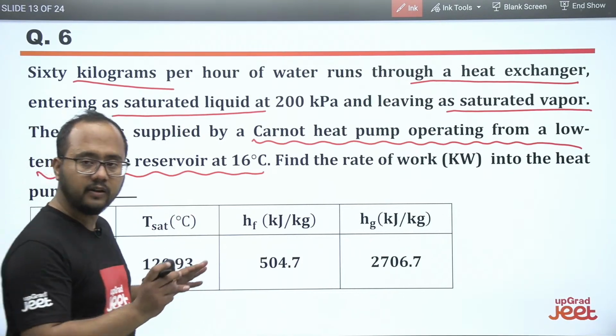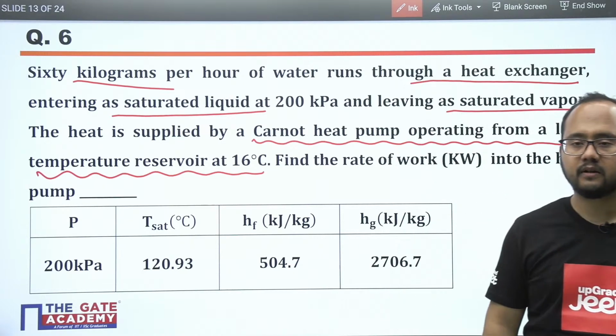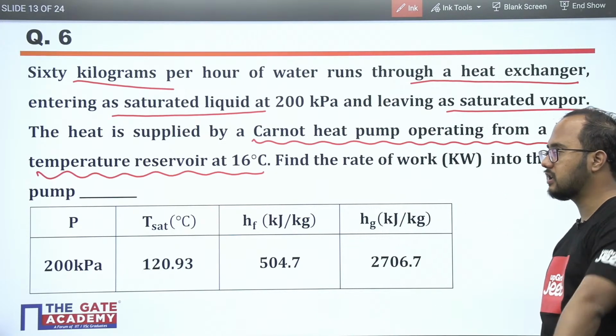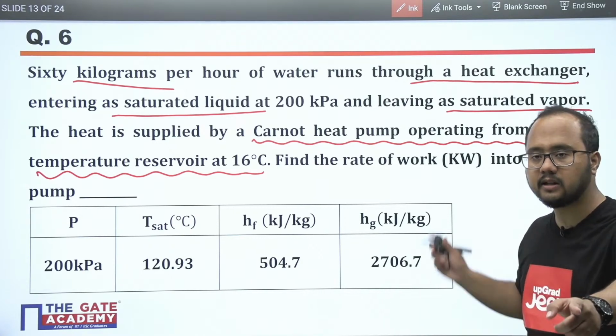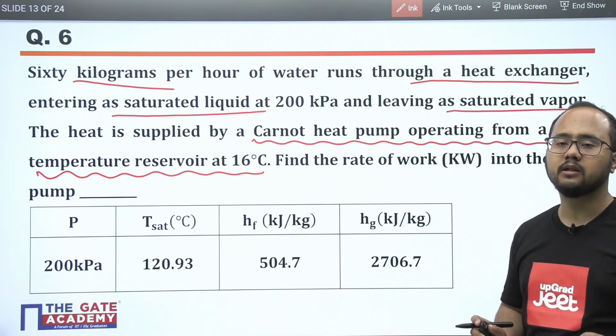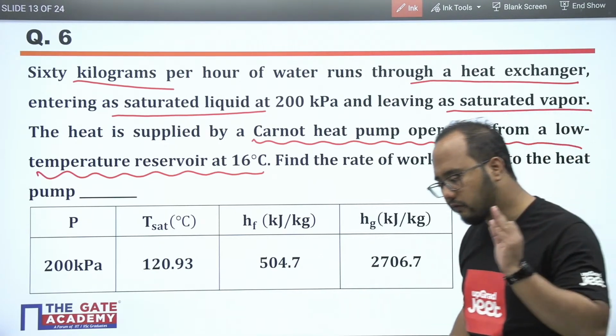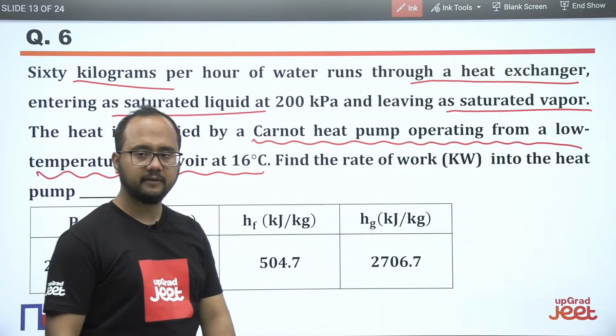So while solving this question, your confidence will definitely be boosted, by solving such questions on your own. If you have solved this type of question on your own, it means that definitely you have understood the concepts. Now your confidence should be boosted, and it is required for the GATE examination, right?